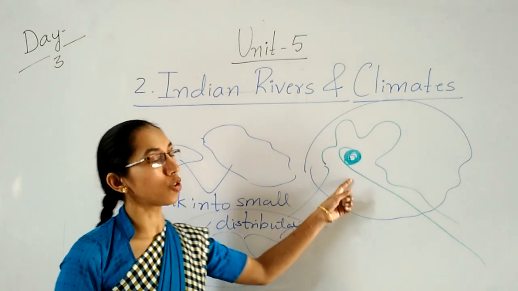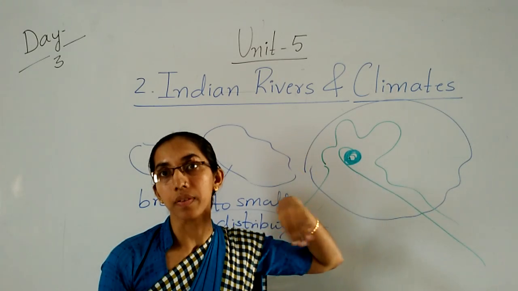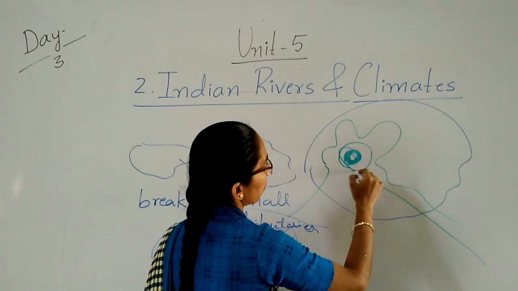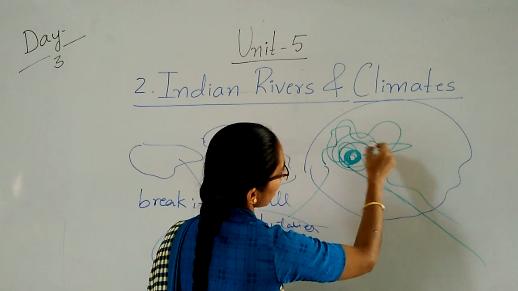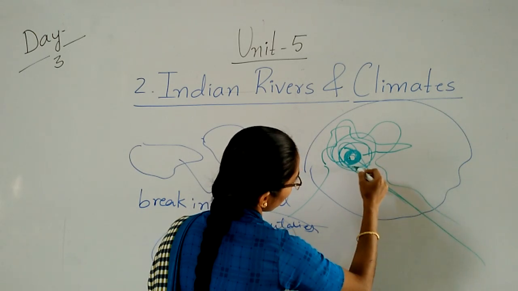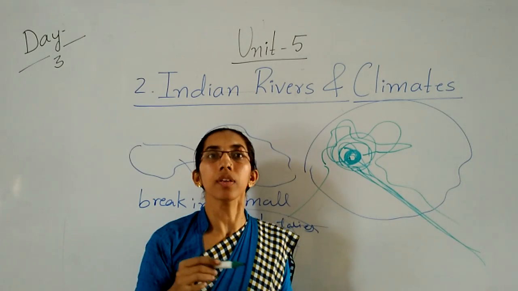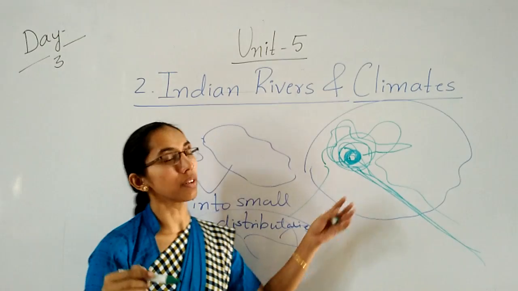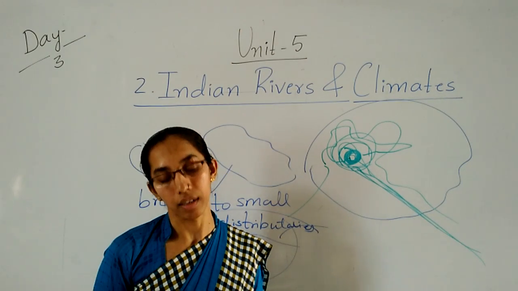And these rivers are also called perennial rivers because they flow continuously. They get the water from here only because the Himalayas are a snow-fed area. Because of this, these rivers flow continuously. So these rivers are called the perennial and Himalayan rivers.